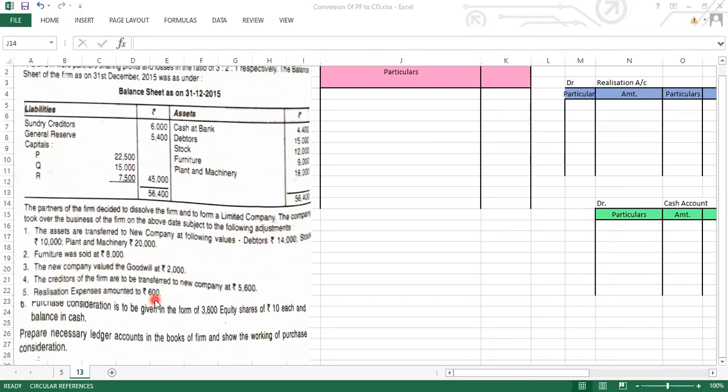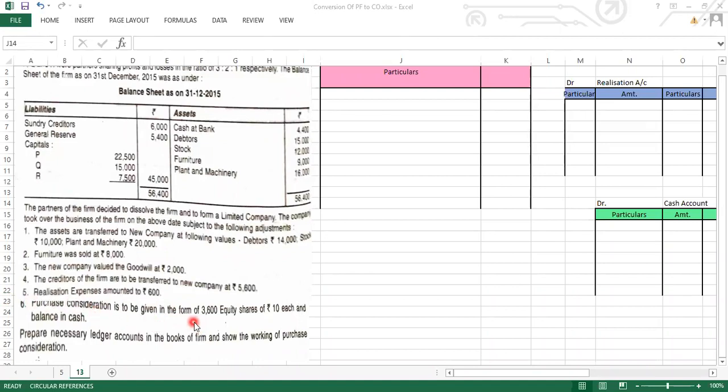Yesterday I told you how to identify whether it will be goodwill to cash bank or realization to cash bank. If the word company is given, that the realization expenses are paid by the company, then the entry will be goodwill to cash bank. But it is not paid by the company. The partners are paying these realization expenses. So here the journal entry will be realization account debit to cash and bank.